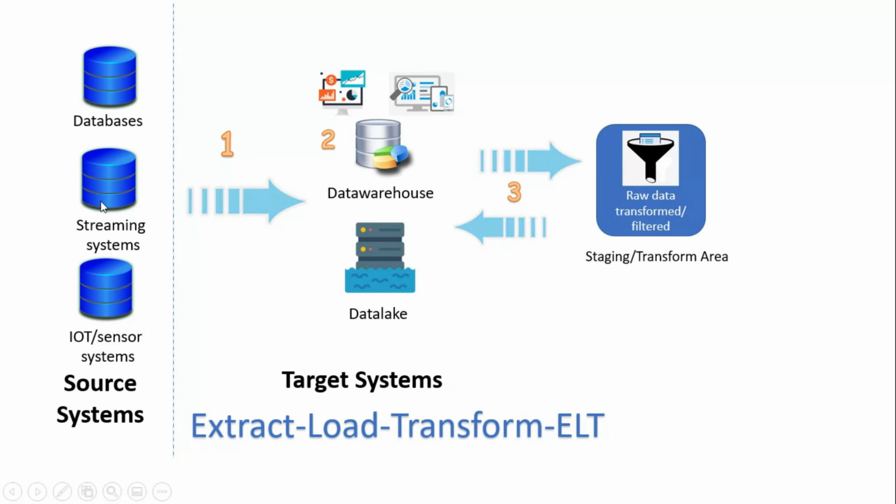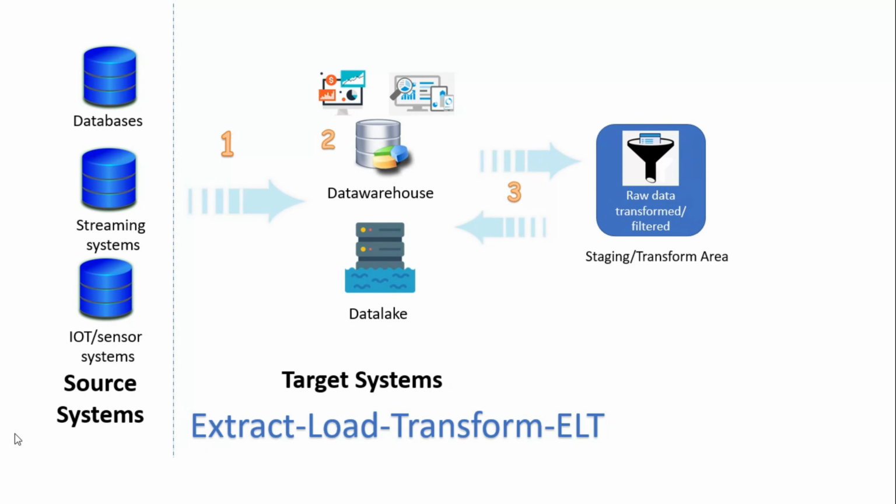The first step is the extraction process, where we extract or ingest the data from any of these sources to our target system. Here we are not transforming the data in the second step. What we are doing in the second step is loading the data first, and after loading the data, we do the transformation.